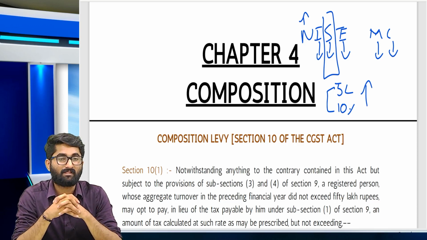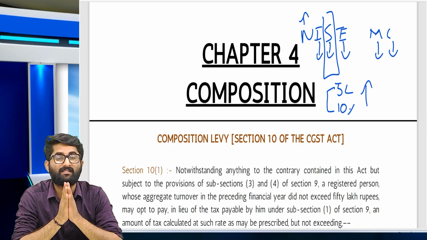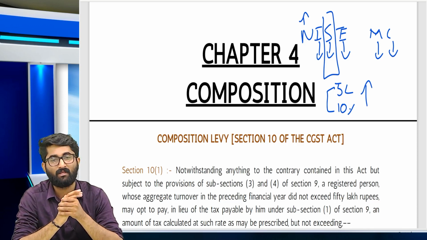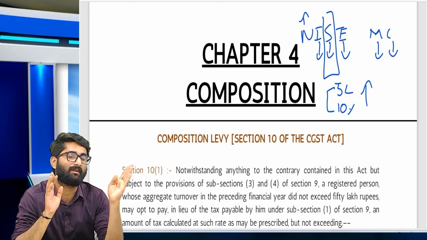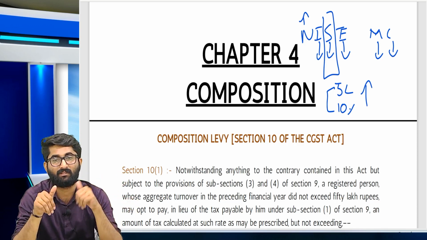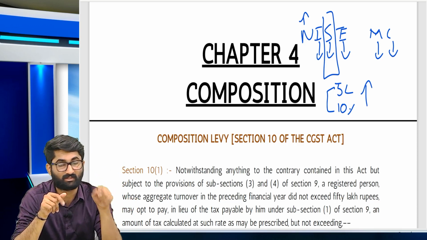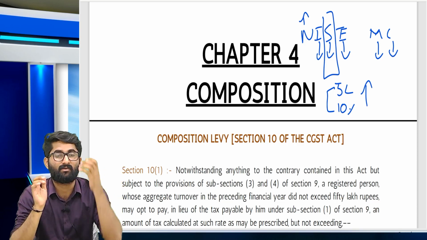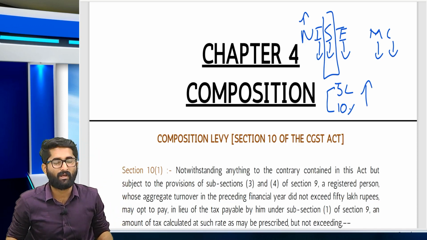Later, section number 10 subsection 2A has been introduced for service providers. Those who are not eligible under section number 10.1 can go for section number 10.2A. It says that if you are an exclusive supplier of services, that means who are not eligible under Mr. T, that is, supplier of service except restaurant. In Mr. T, R is for restaurant. For restaurant guys, they are eligible there. Other than restaurant, for other exclusive service providers, you are eligible under section 10 subsection 2A, provided in the preceding financial year your turnover should be less than or equal to 50 lakhs.